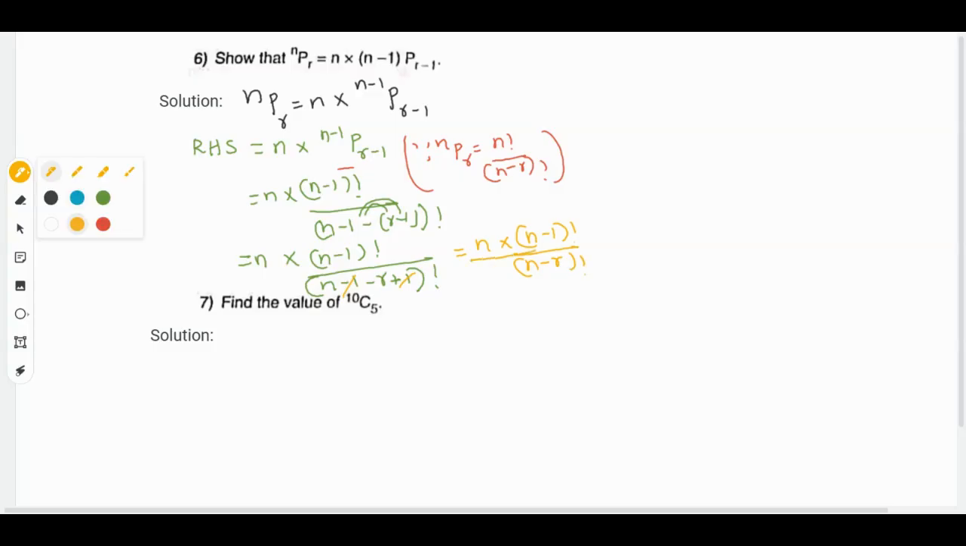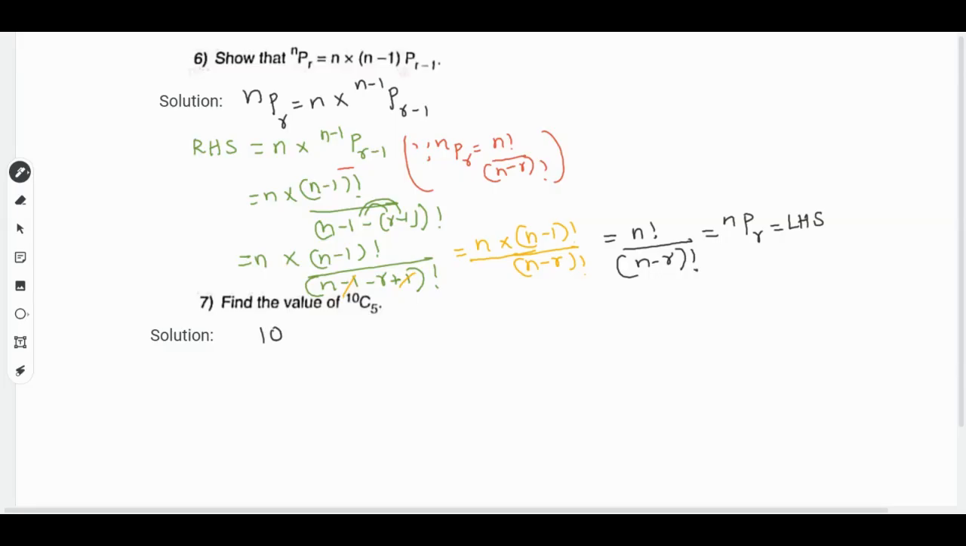So here n into (n-1) factorial can be written as n factorial divided by (n-r) factorial. And n factorial divided by (n-r) factorial is nothing but nPr, which is your LHS. Hence it is proved.